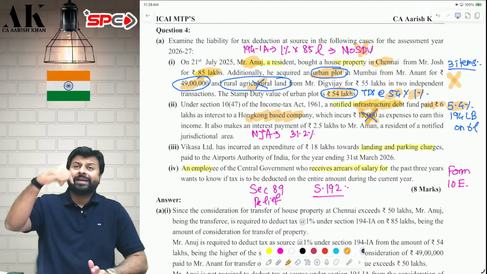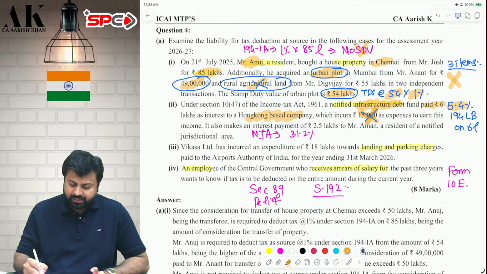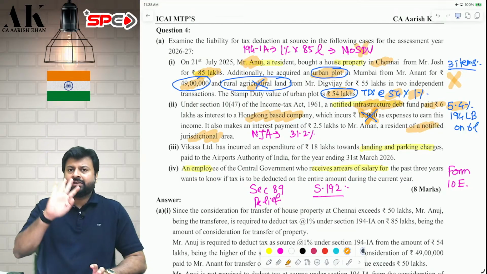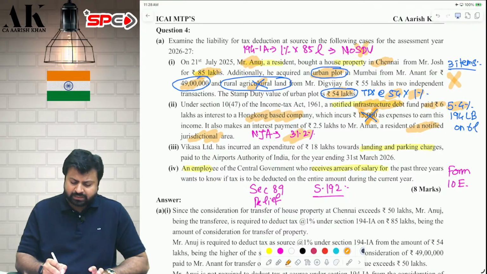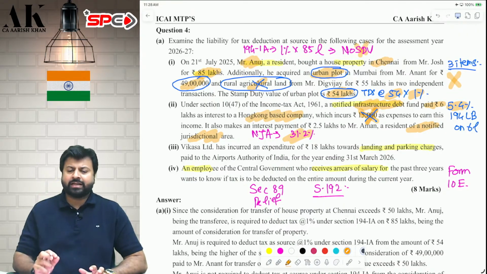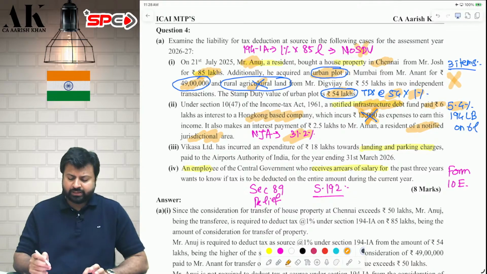Will your answer change if that foreign company is located in an NJ? If that foreign company is located in an NJ, then 5% is not applicable. Then 30% plus 4% cess, 31.2% tax will be deducted in that case. I hope it is clear to all of you.